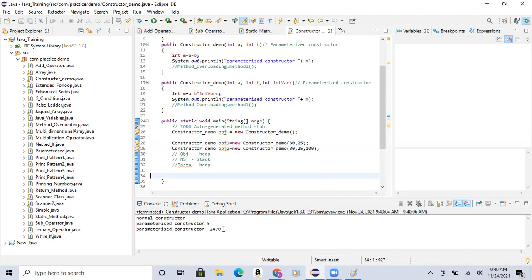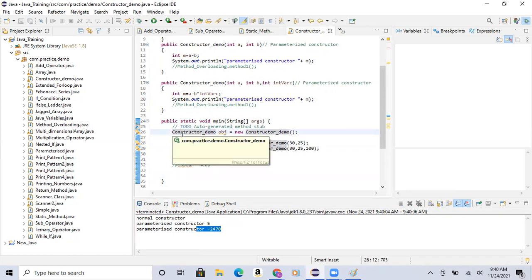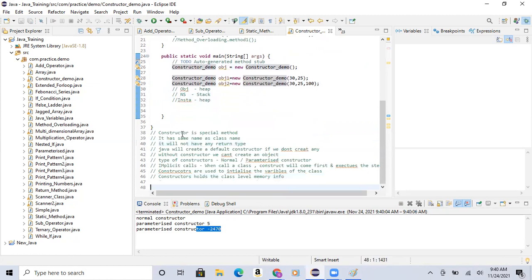So this is how the values will be generated for us. This is the constructor concept. We have discussed what a constructor is, and a constructor will have all these particular things. Now we have also discussed memory level information.